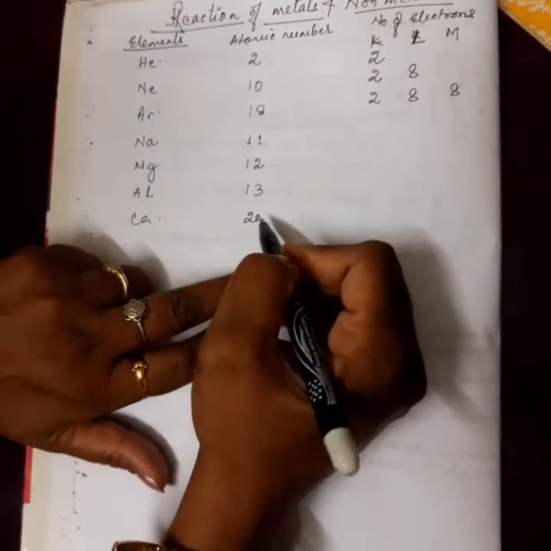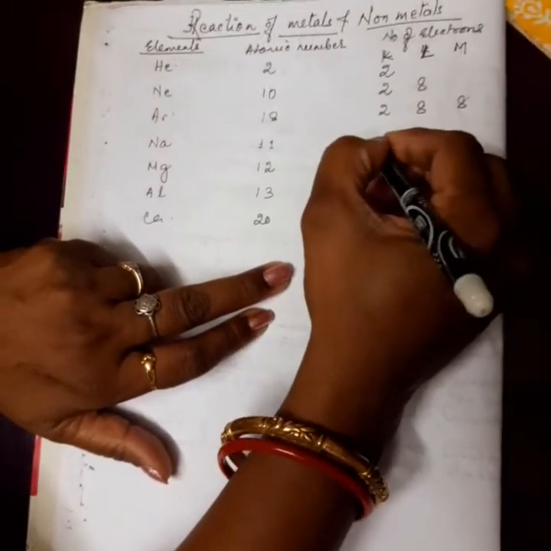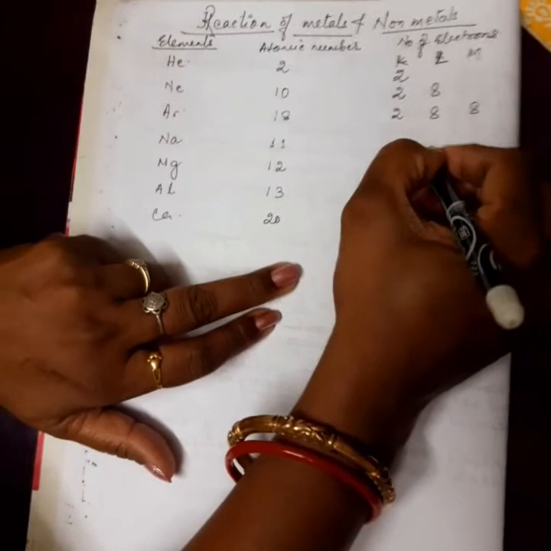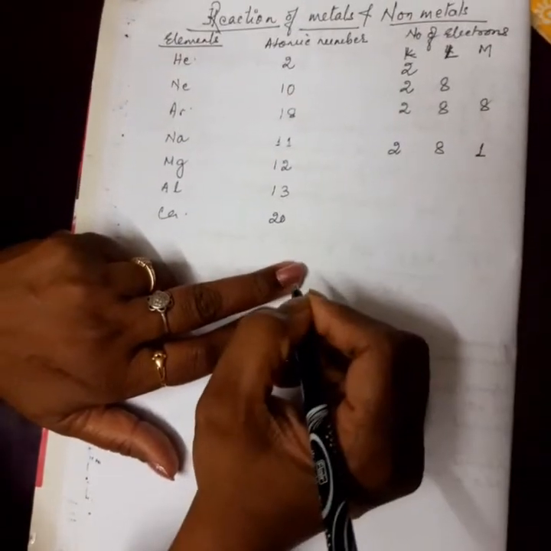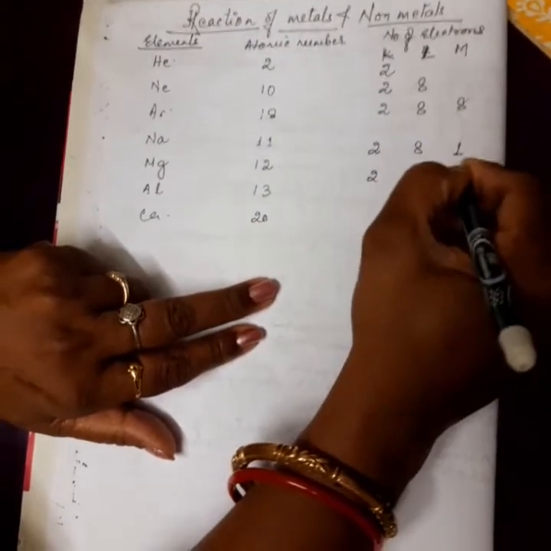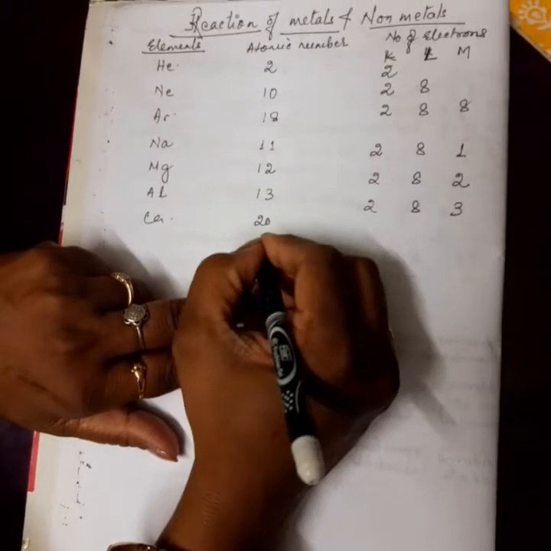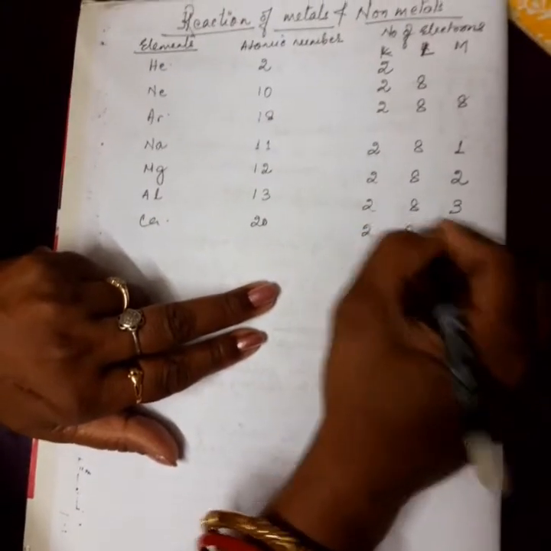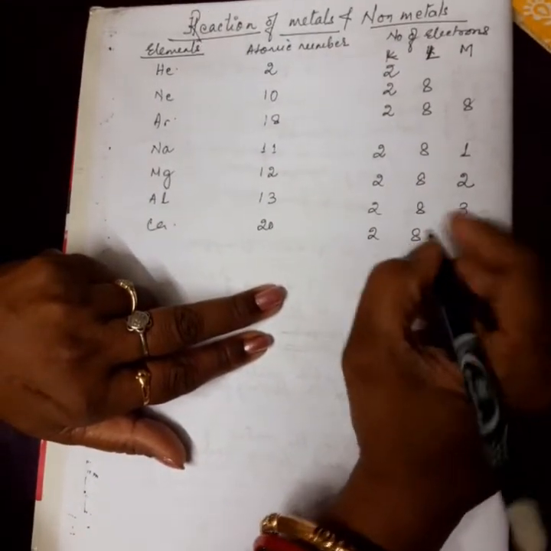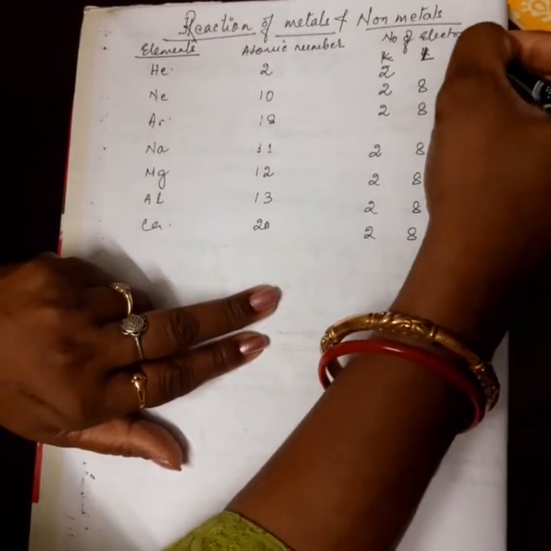How are these distributed in the K, L and M shells? See here. First 2, 8, and in the M shell it has 1. 12 means how do we distribute? 2, 8, 2. 13 is 2, 8, 3. Calcium 2, 8, 8, and then 2 in the next, N shell.